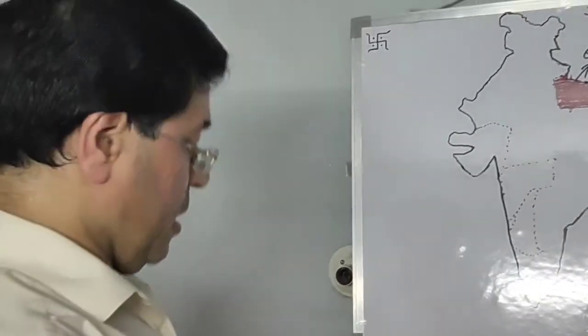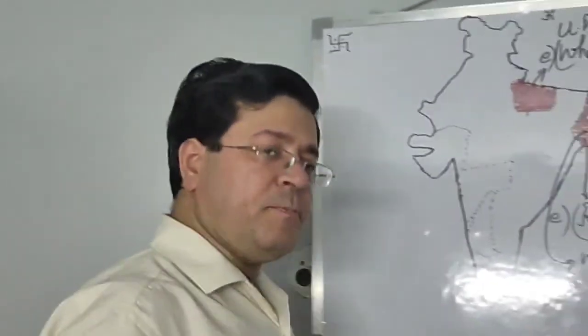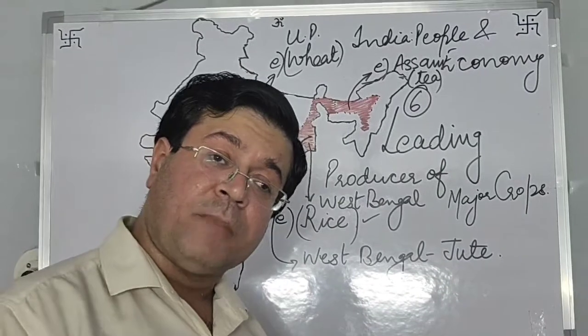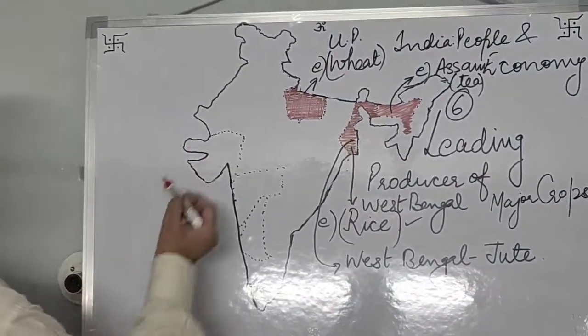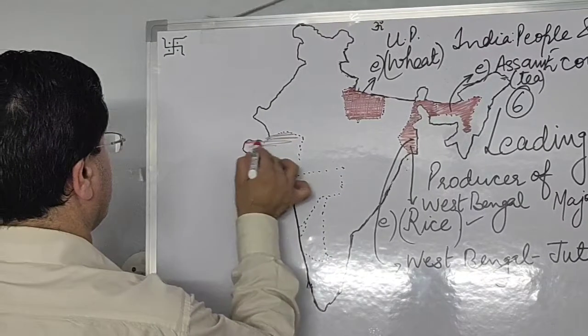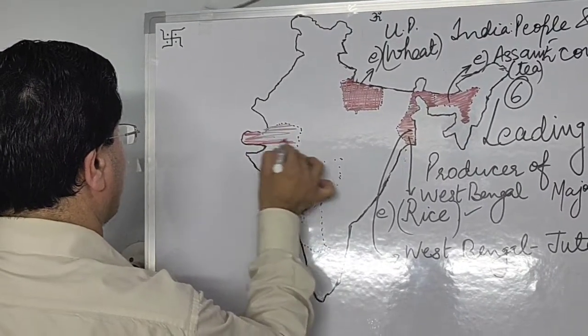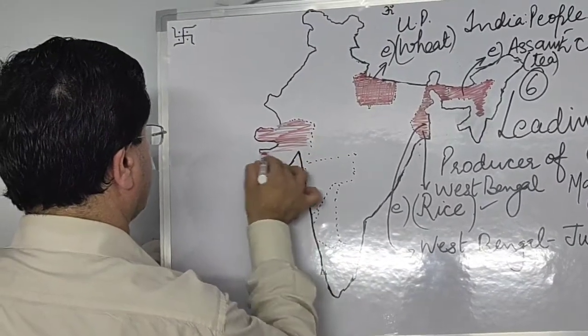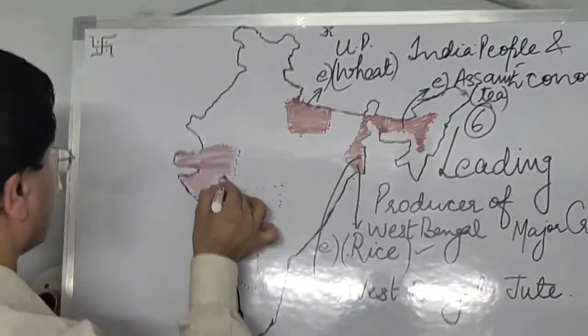Okay, and then another important fiber crop of India is cotton. We all know that is also going to be there in your map work. And leading producer of cotton is Gujarat as well as Maharashtra. Gujarat and Maharashtra both are the leading producer of cotton in India.